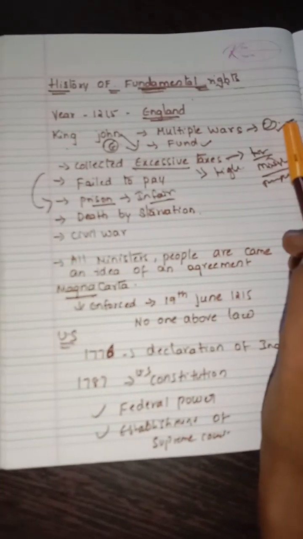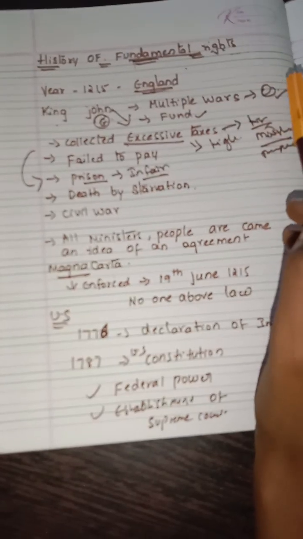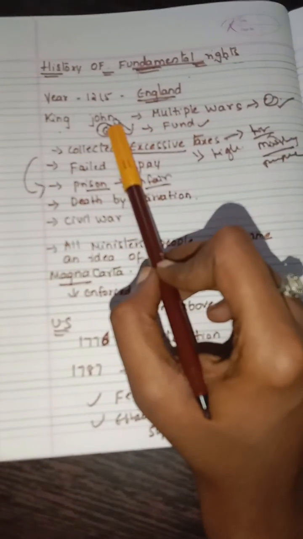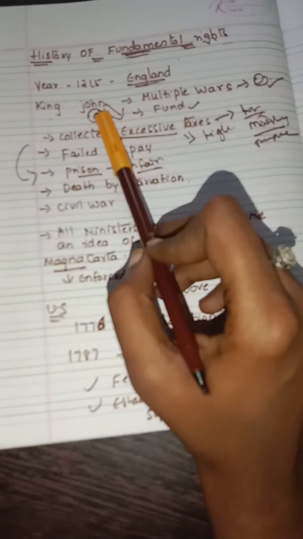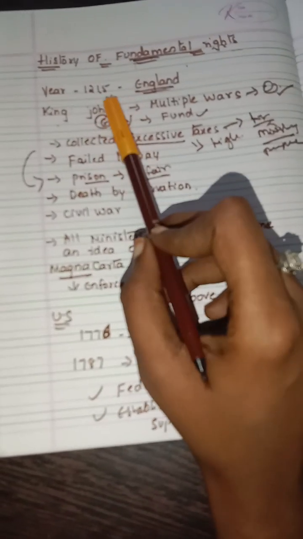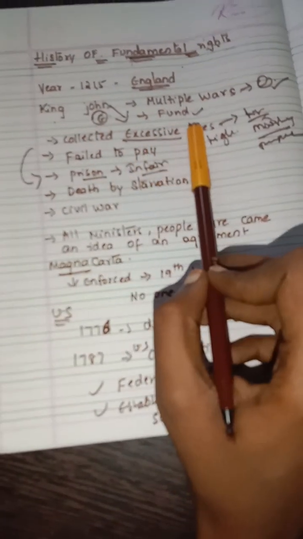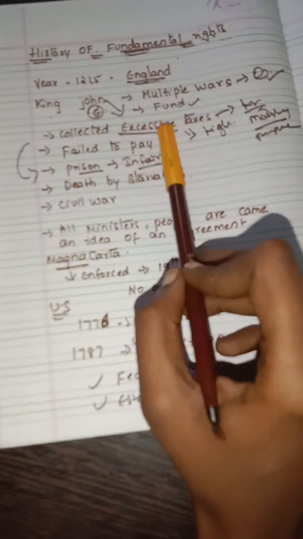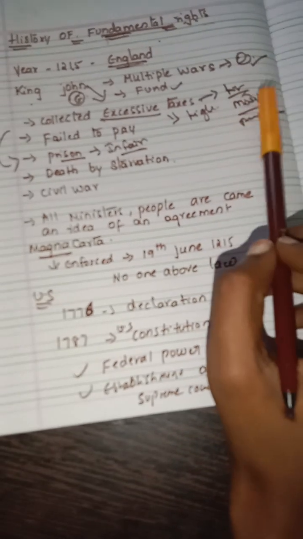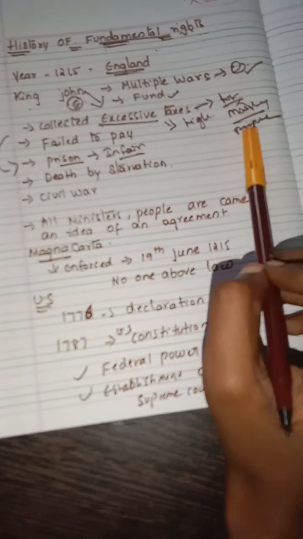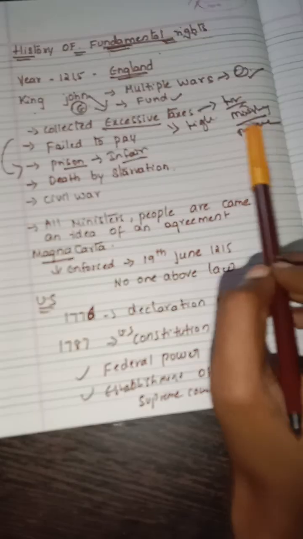When we are fighting wars, what happens? There will be a lot of economic losses. When the money is going out, there is a lot of loss in the economy. What do they have to do? They have to collect funds. So King John used to collect excessive taxes. What does excessive mean? Excessive means a high amount of taxes. Where was he collecting these taxes from? From his ministry people and the people who live in the country.